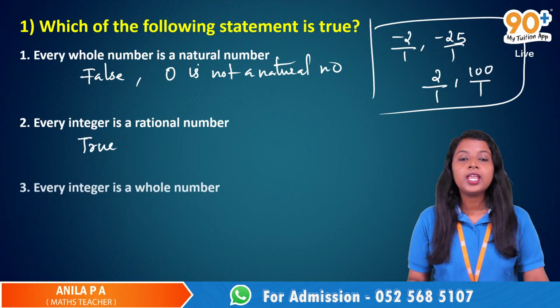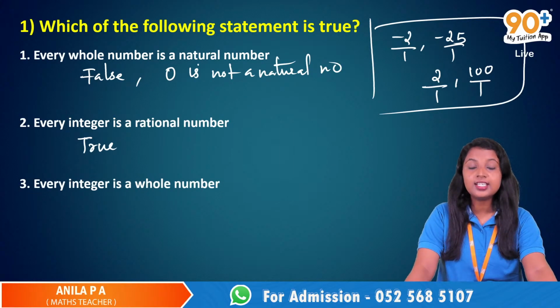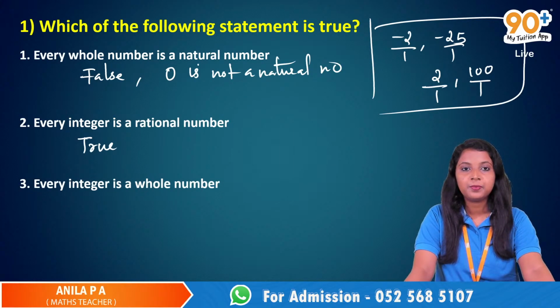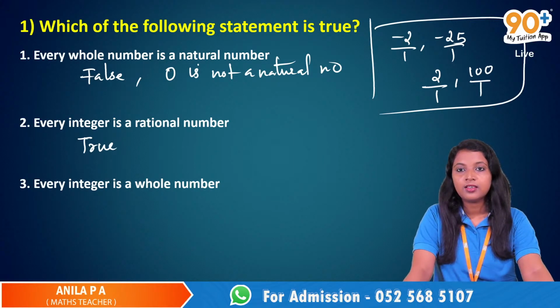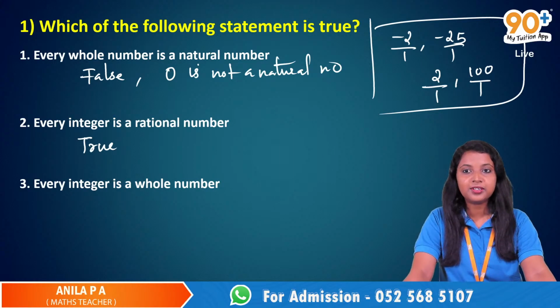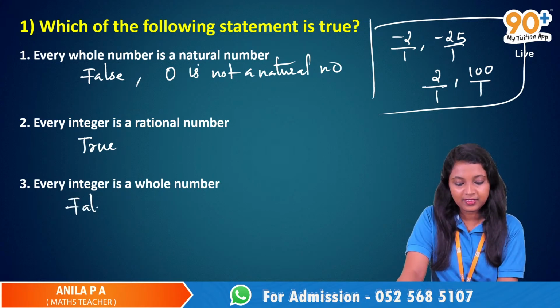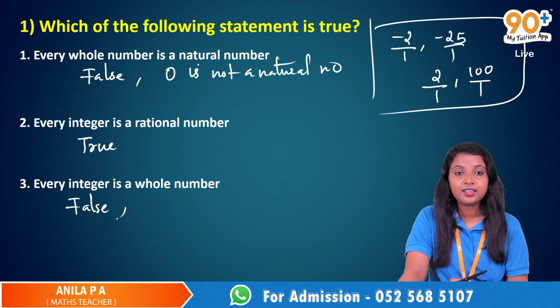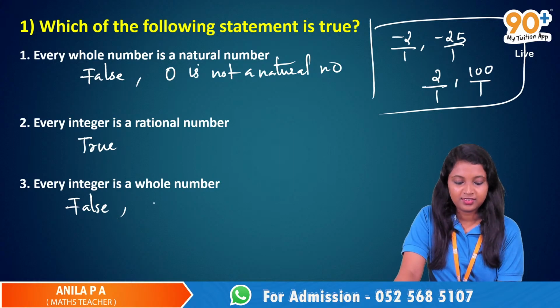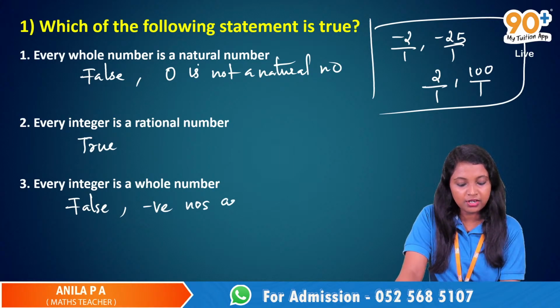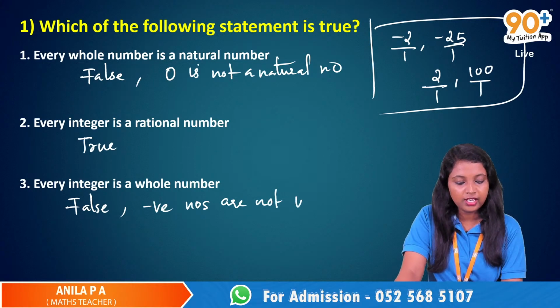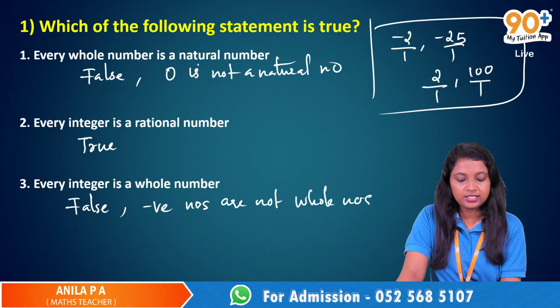That is true. Then, every integer is a whole number. Ishan. Okay. Is that true? False, ma'am. Why false? Because it has a negative number. Yeah, negative numbers are included. Negative numbers are not whole numbers. Very good.